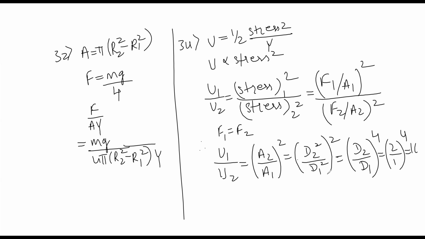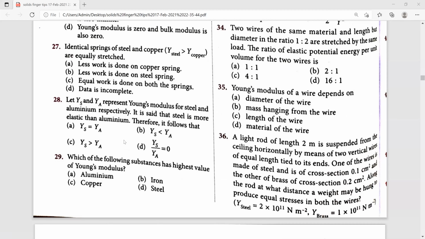What is its value? It becomes 16 by 1. Now which answer comes for 34th? This one is the right answer.